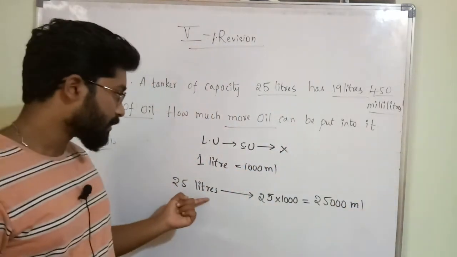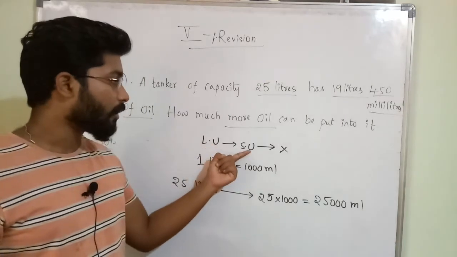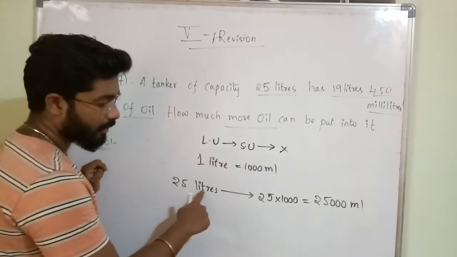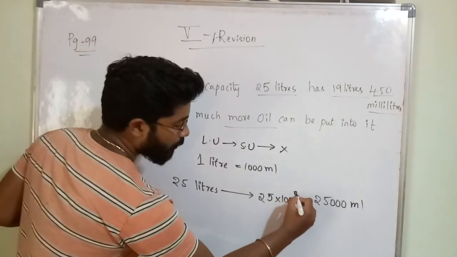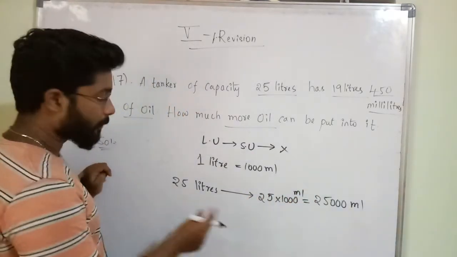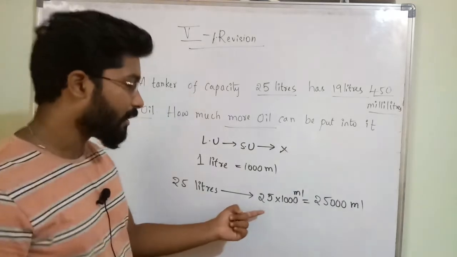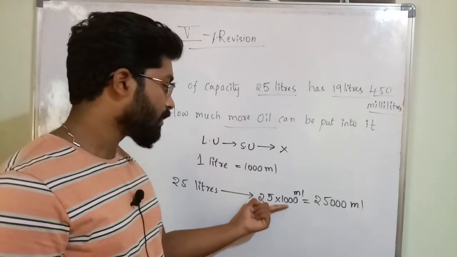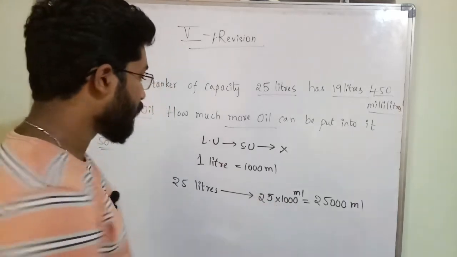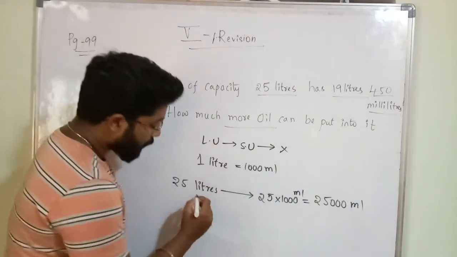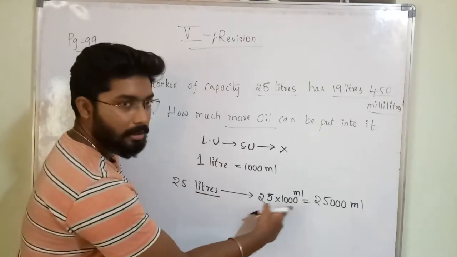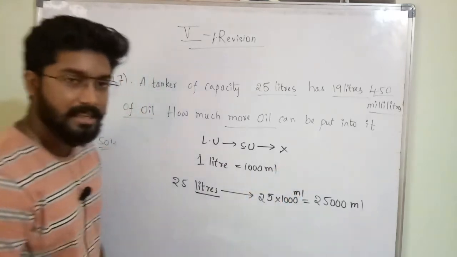Liters to milliliters is larger unit to smaller unit, so you have to do the multiplication. I multiplied with 1000 because 1 liter equal to 1000 ml. So I will get the answer in ml.